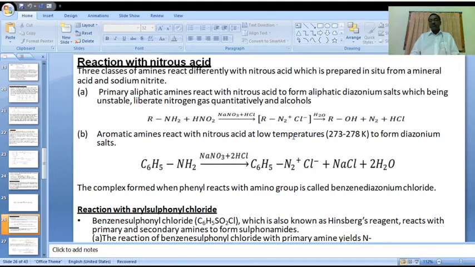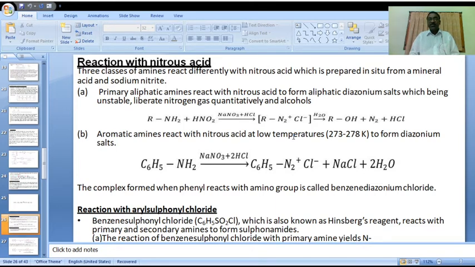It exhibits various resonance structures, because of that the aromatic diazonium halide salts are very stable compared with the aliphatic diazonium salt.